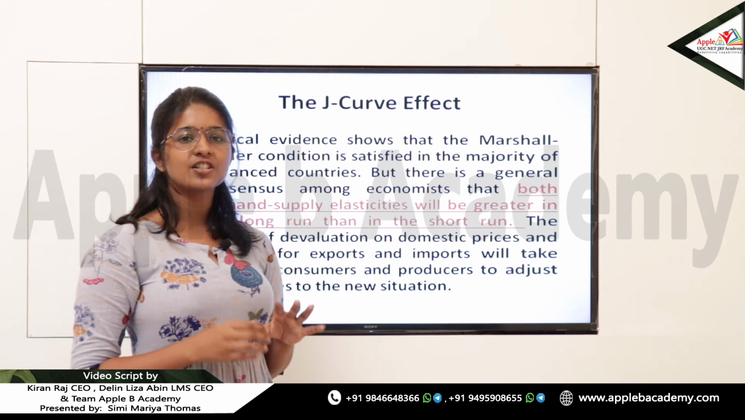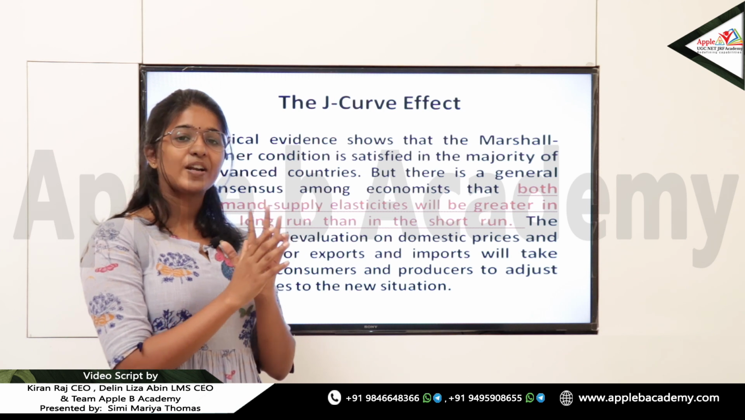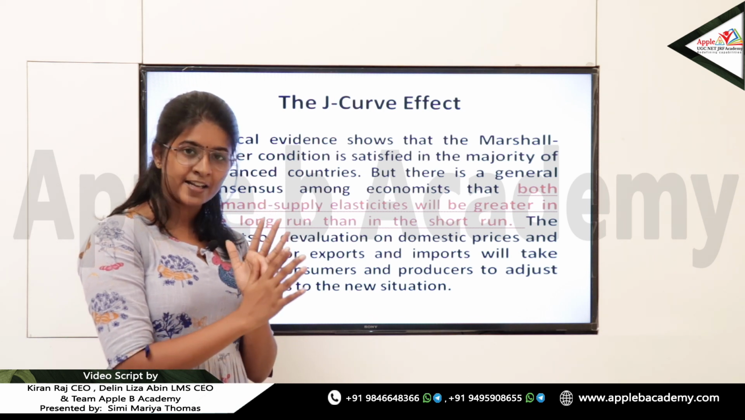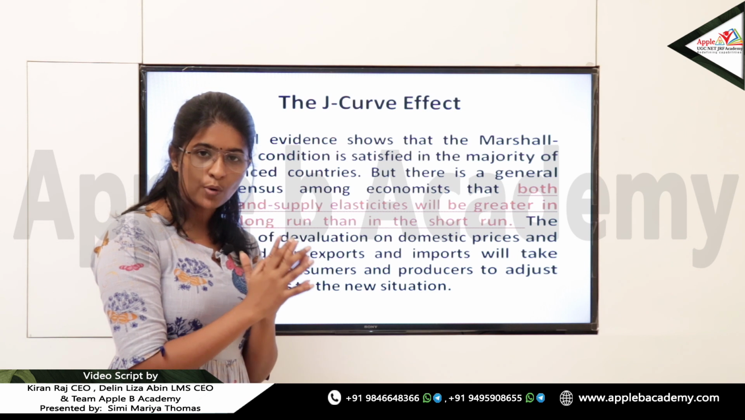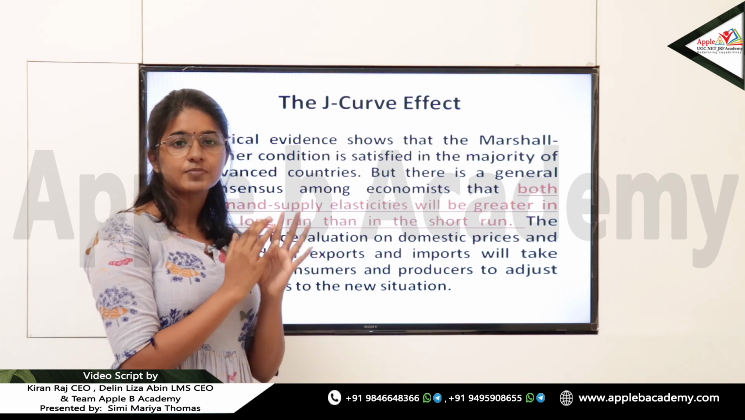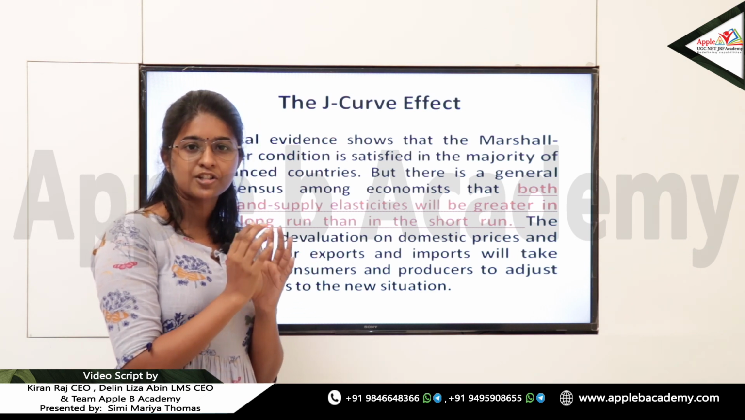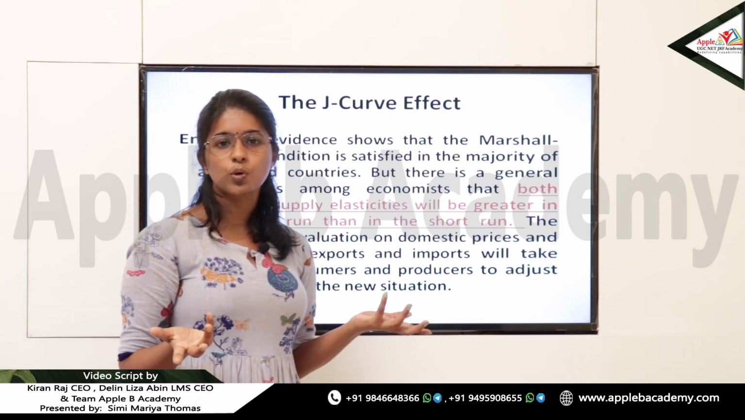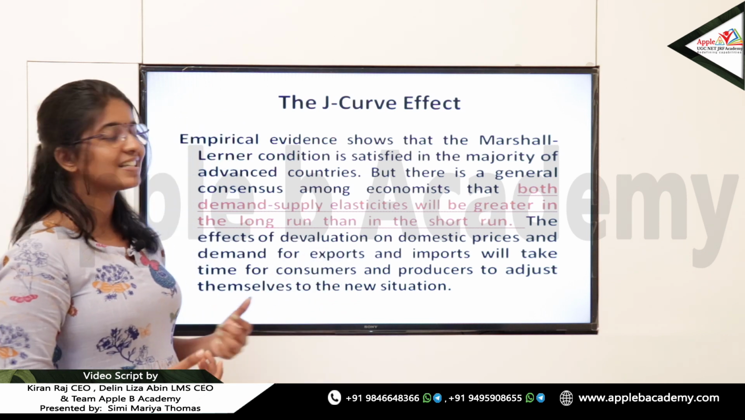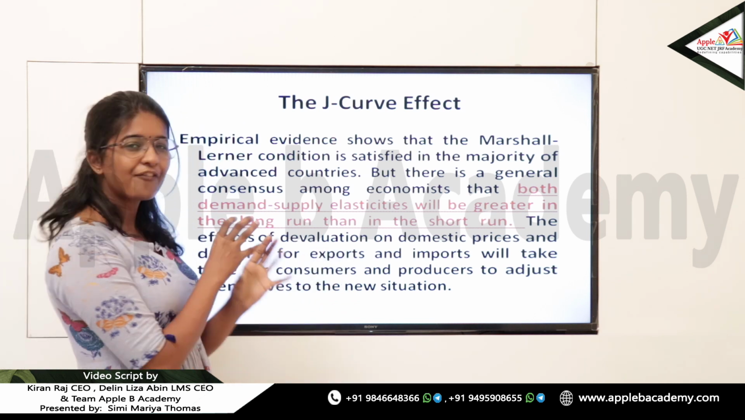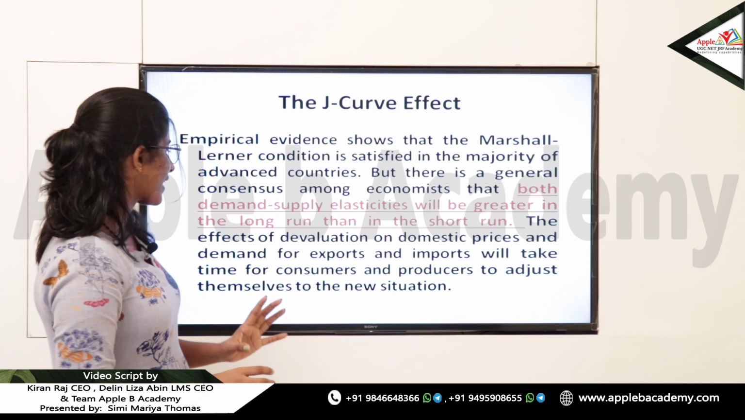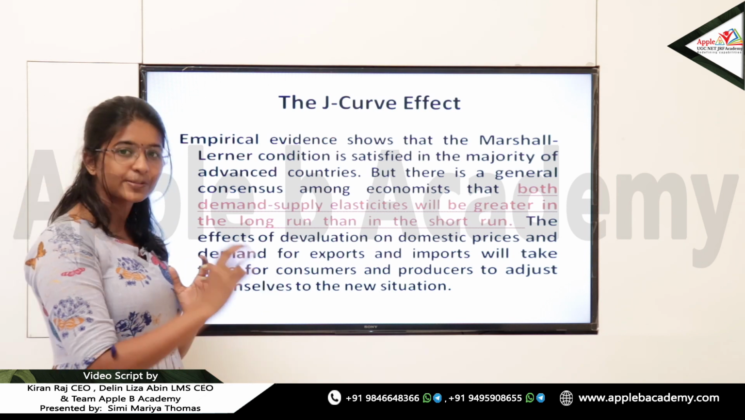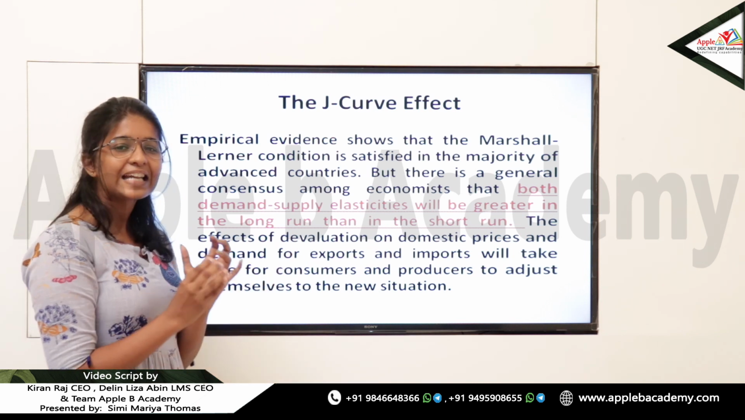The Marshall-Lerner condition was explaining that whenever the sum of the elasticity of demand for foreign exports and the elasticity of demand for domestic imports is greater than 1, the devaluation will improve the trade balance. But the J curve explains that the effect of the devaluation on domestic prices and the demand for exports and imports will take time.